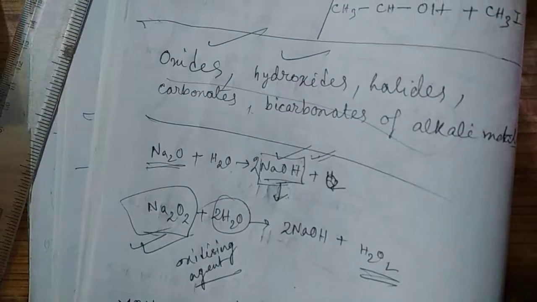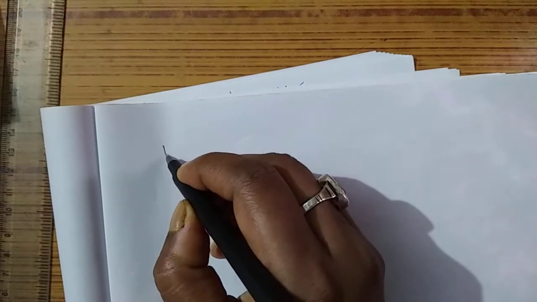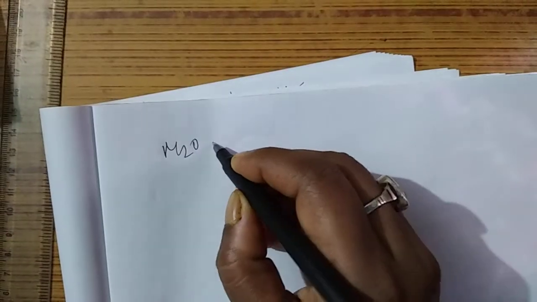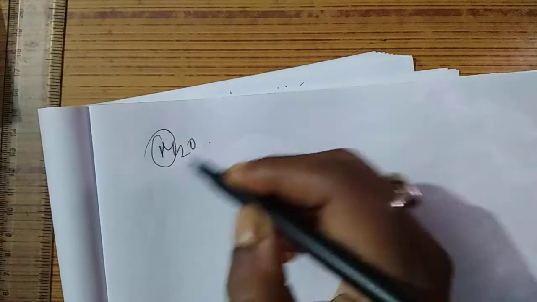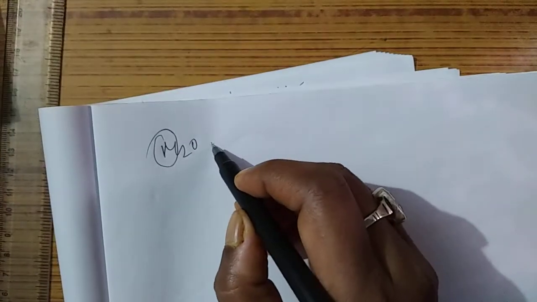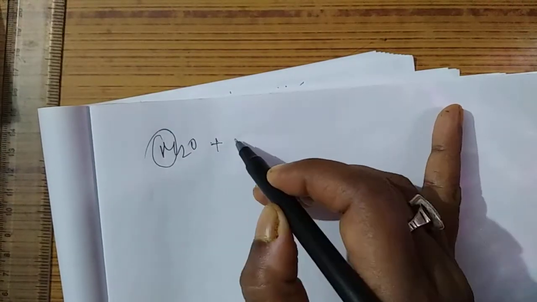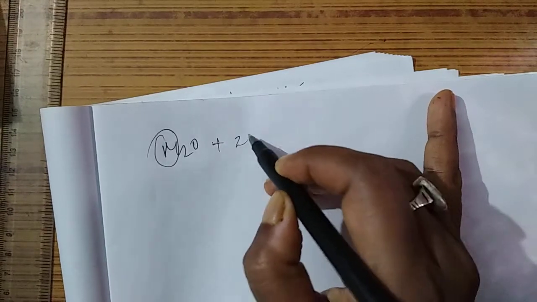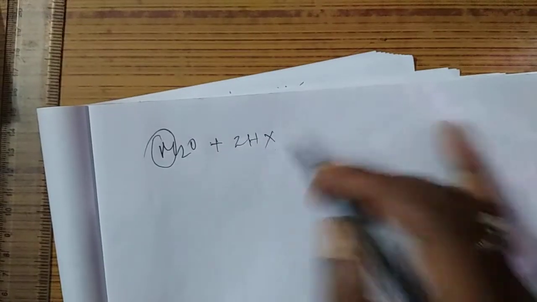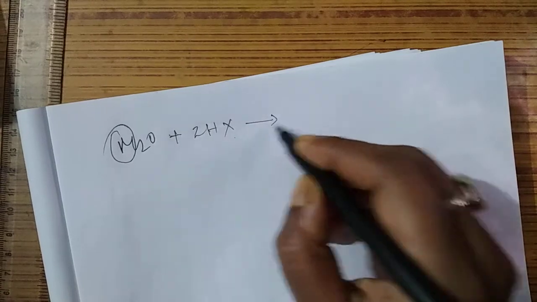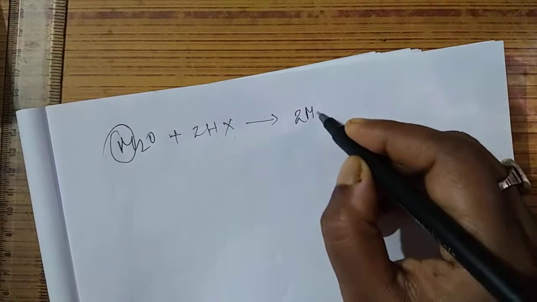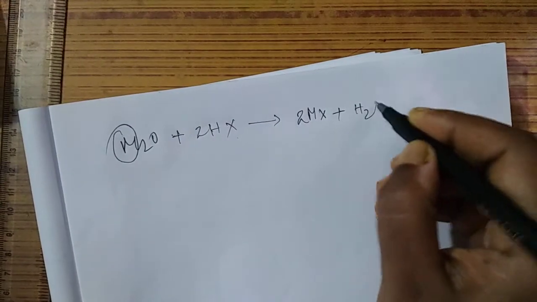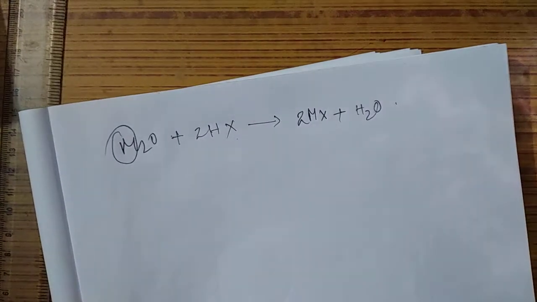Now we are going to discuss halides. See, what are halides? First of all, I am telling you the formation of halides. Once the oxides M2O, where M is an alkali metal, react with a halogen acid, that is HCl or HBr, whatever you react, you will get the alkyl halide. Along with this, water will be formed. So this is one of the reactions.